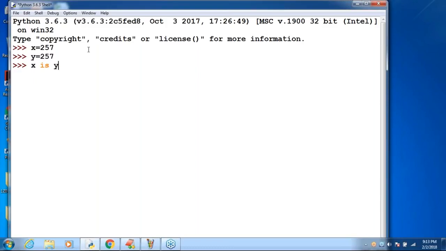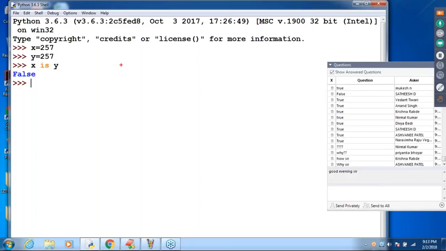Wonderful, man. Your expected answer is, observe that. x is y is false only. Remember, reusing the same object, such type of flexibility is available from 0 to 256 only.